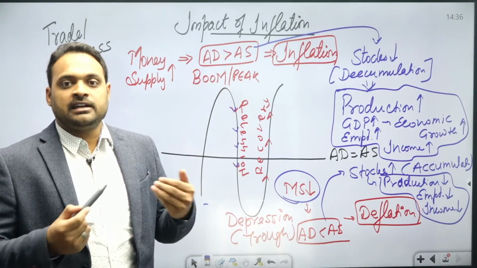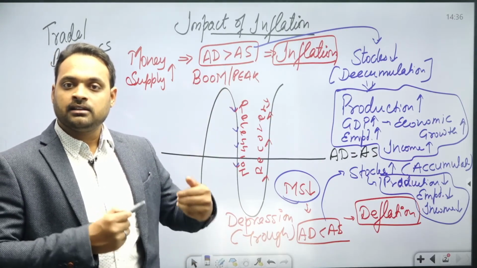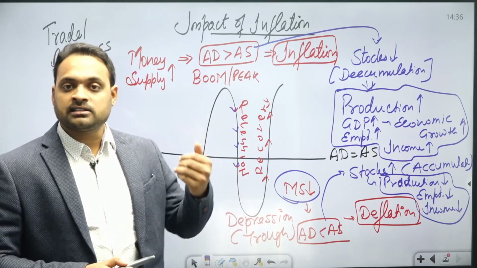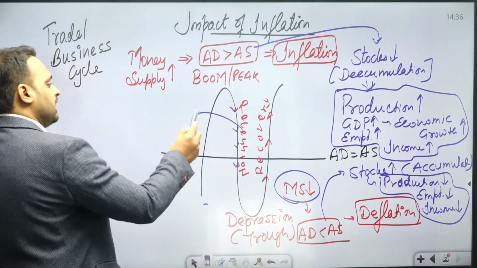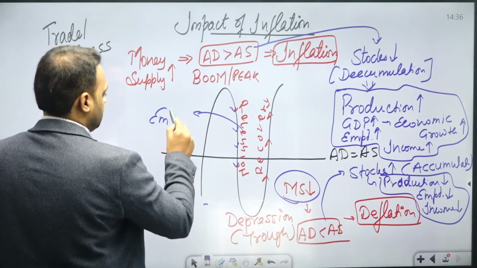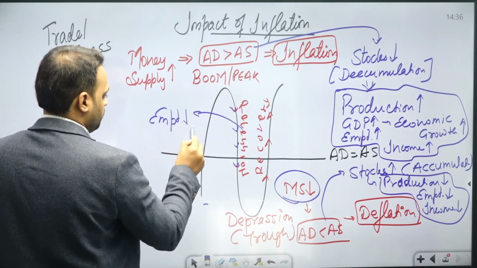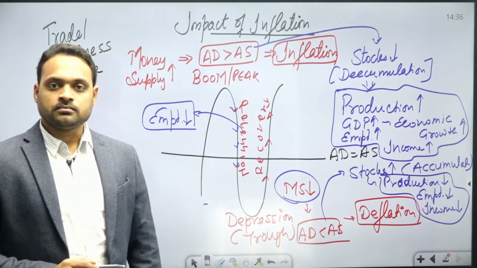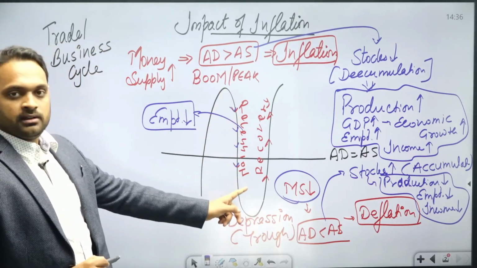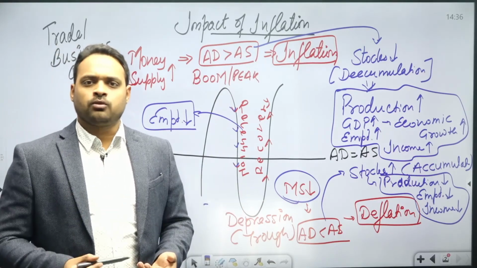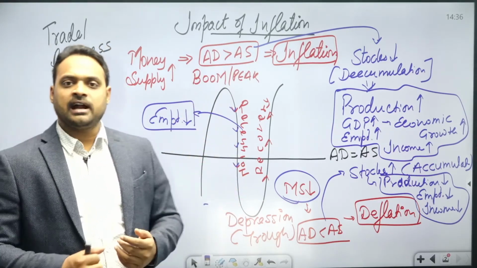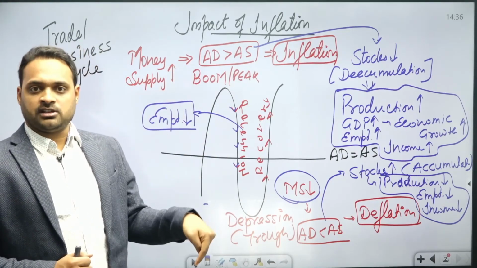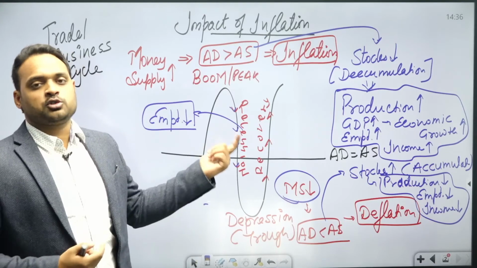As a result, their demand starts declining slowly, and as a result the production starts declining, and hence the employment status would be declining as well. So this is called recession. Recession simply means the phase in the economy when we are moving from inflation to depression. So the in-between way is called recession.